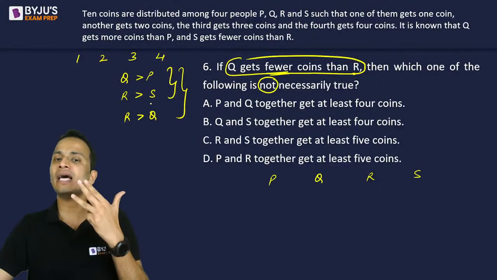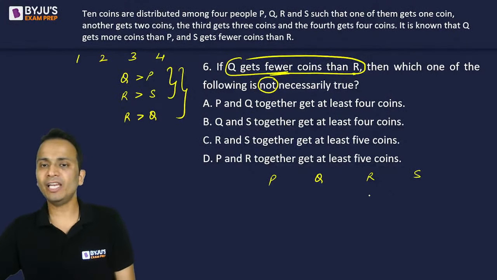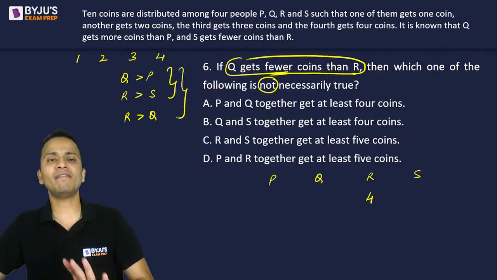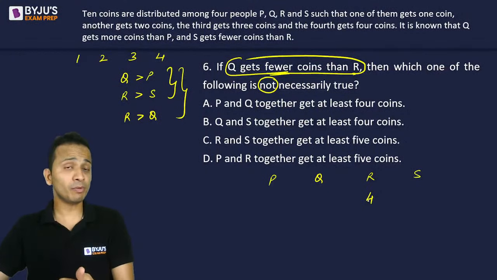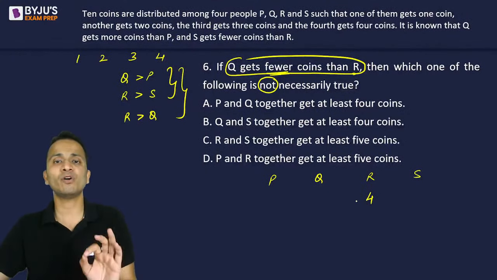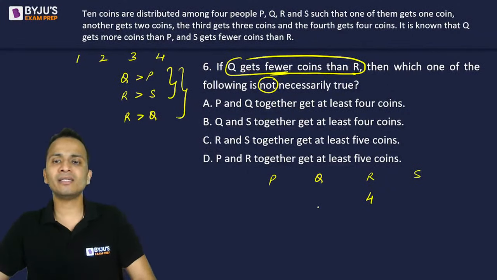Also R is greater than S. So from this, I can deduce that the value of R will be 4. R का value 4 ही होगा. ठीक है? So R will have maximum number of coins. That means R can have 4 coins. Now Q has lesser coins than R. So Q may have either 3 coins.